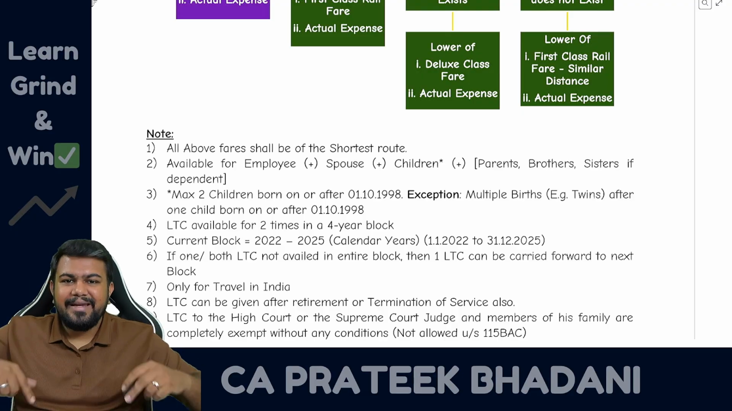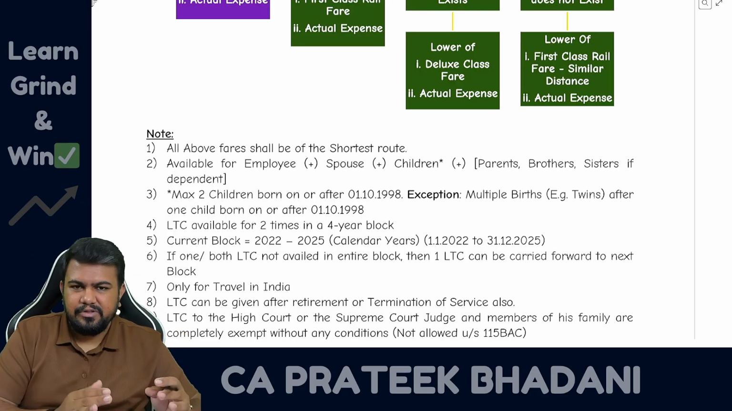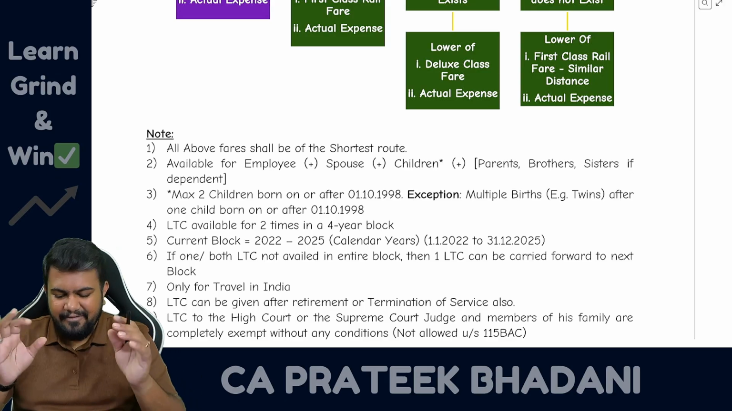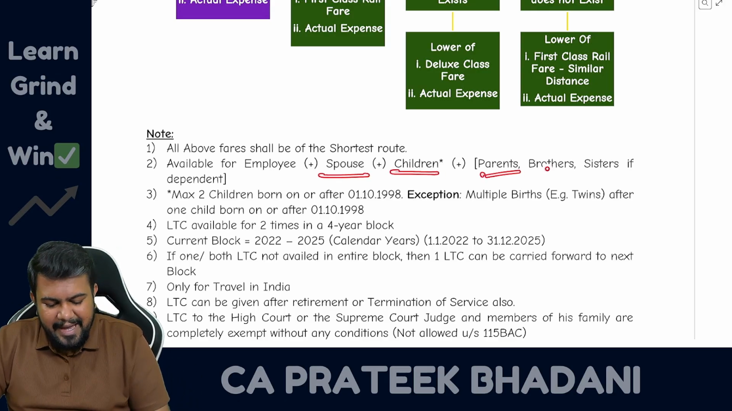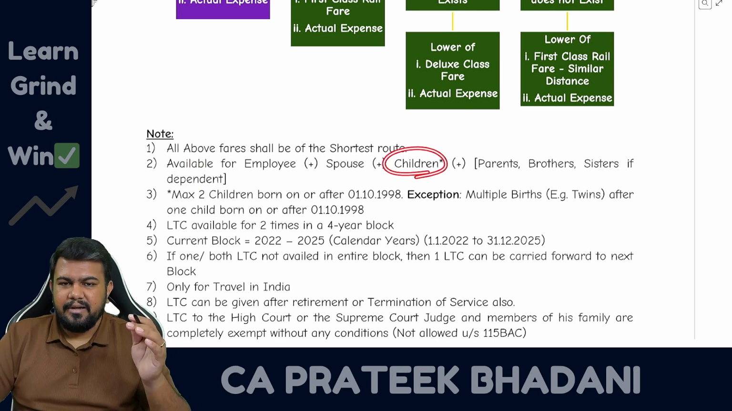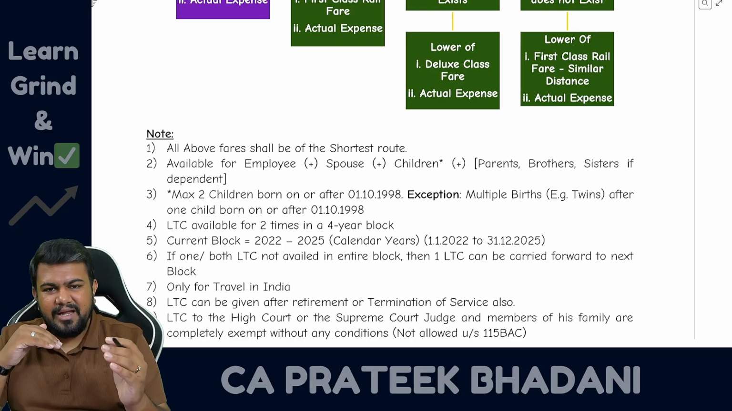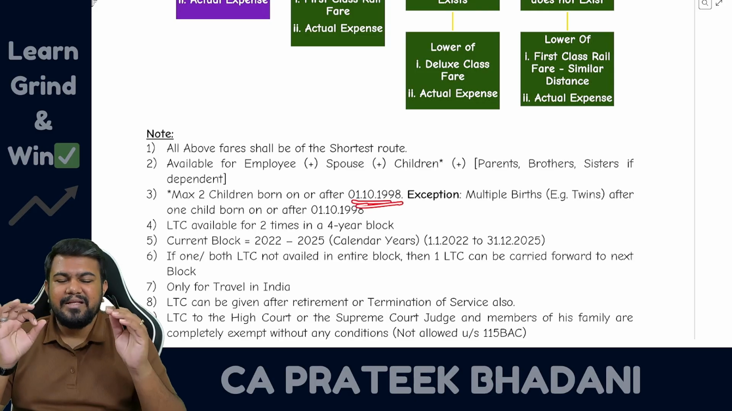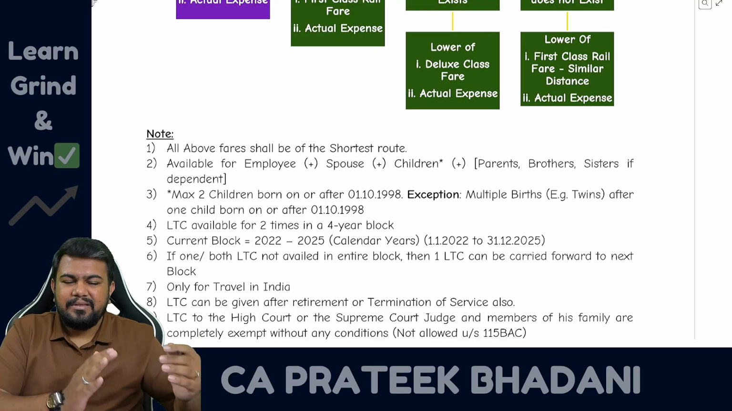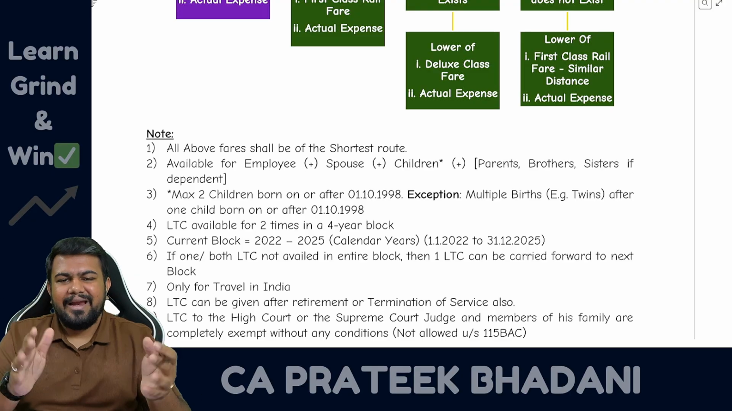Here, the employer can sponsor the leave travel concession ticket for the employee and also for family members. Exemption can be claimed for both the employee and family members. Who is a family member? Family member means spouse plus children plus parents, brother, sister if dependent on the employee. And here there is a maximum limit on the children. If the children are born before 1/10/1998, then there is no limit. But if the children are born on or after 1/10/1998, in such case maximum 2 children. However, if the first child is born and in the second birth there is multiple birth, so twins or triplets are born, in such case multiple birth also will get the exemption benefit.